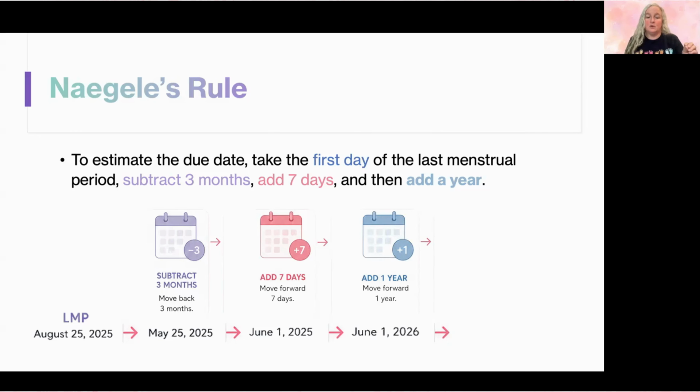So we go from August 25th, 2025, then subtract the 3 months becomes May. Add the 7 days gets us to June 1st, add the year gets us to June 1st, 2026, and that would be her estimated due date, June 1st, 2026.